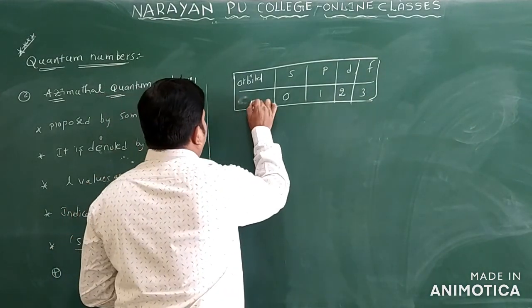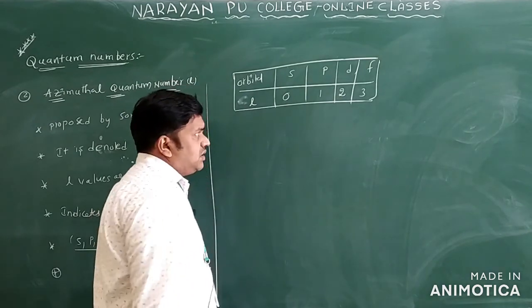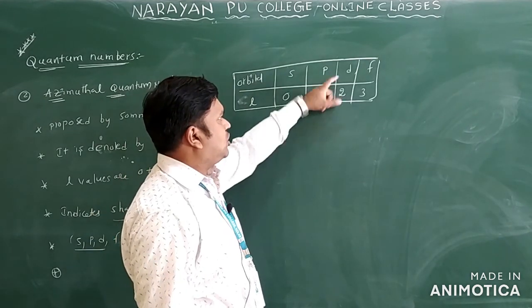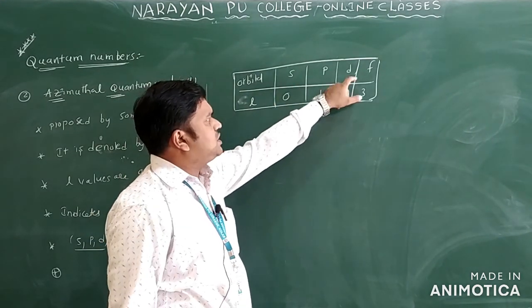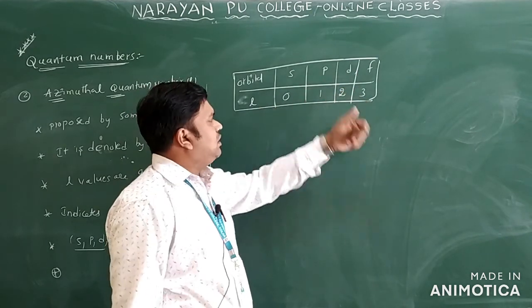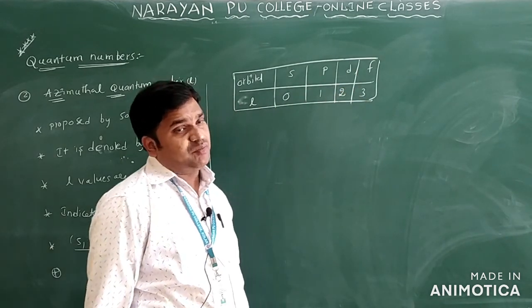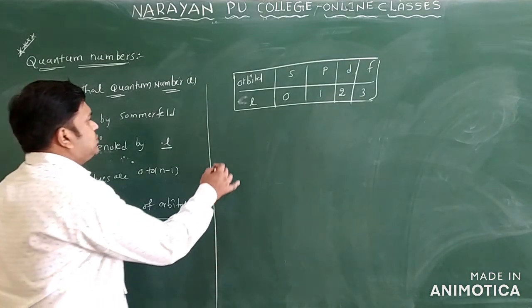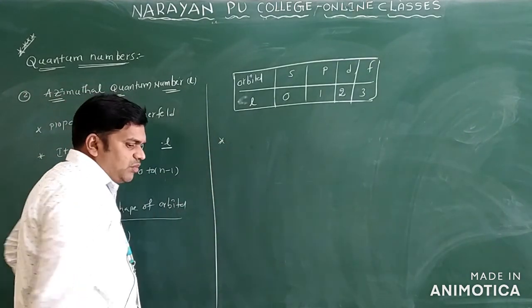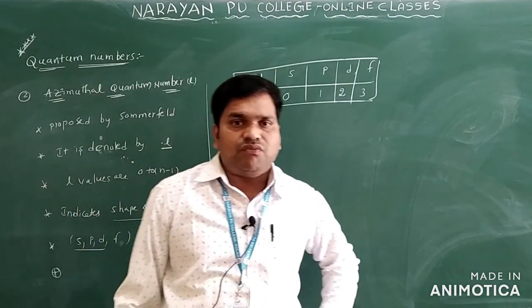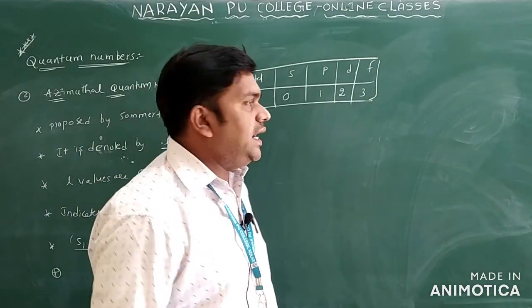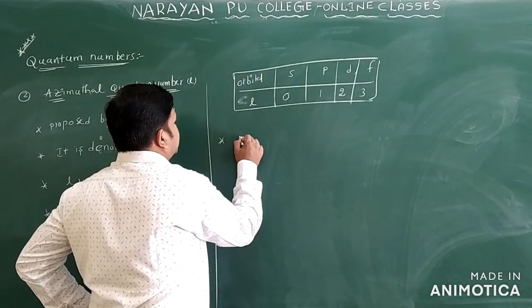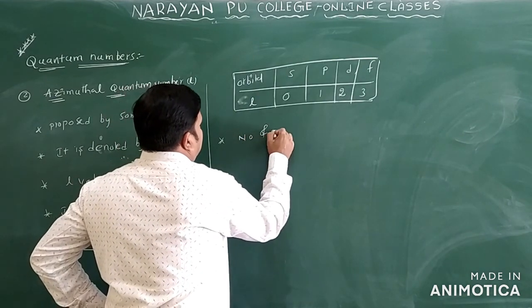So what are the L values we have? L value 0 is the s orbital, L value 1 is the p orbital, L value 2 is the d orbital, and L value 3 is the f orbital. Clear? So here you can see one more set of formulas. Here we can find out the number of subshells, the number of electrons, and the angular momentum also.